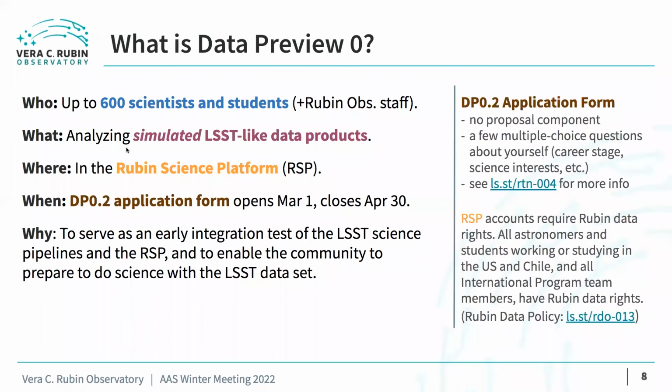Since the number of DP0 delegates is limited, an application process is necessary. The only prerequisite for participating in DP0 is to have Rubin Observatory data rights. All astronomers and students working or studying in the US and Chile and members of international program teams have data rights. The application form to participate in DP0.2 will open March 1st and close April 30th of 2022. This form will not have a written proposal component. It's just a few multiple choice questions about yourself, which will only take about 10 minutes to complete.